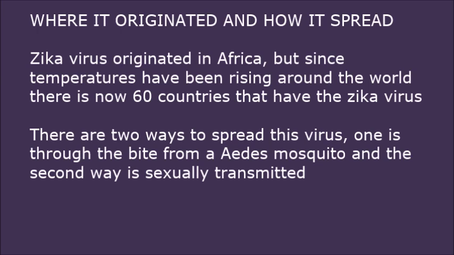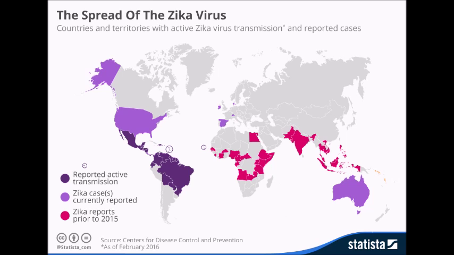In a few states in America, including Florida, where the weather is warm and moist, there has been most recent activity of this virus. In this picture, it shows the places around the world where the virus has been previously active and where it is active now. There has been recent activity in the southern states in America, but there has also been reported cases all throughout America. In the dark purple, it shows where the virus has been most active recently. In the light purple, it shows where there has been recorded cases, and in the pink, it shows the areas where the virus had started off.